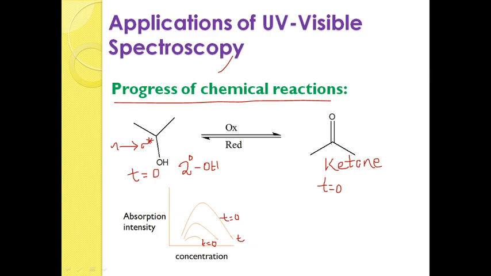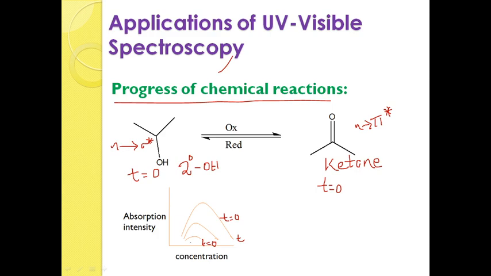And if carbon is doubly bonded to oxygen, there is a possibility of n to pi star transition. As we know, n to pi star transitions give high lambda max values and show the absorption peaks clearly, but n to sigma star transitions are transparent towards the UV region. They may not be observed in the UV region. They fall in the vacuum ultraviolet region. So that's why we cannot sense the n to sigma star transitions.